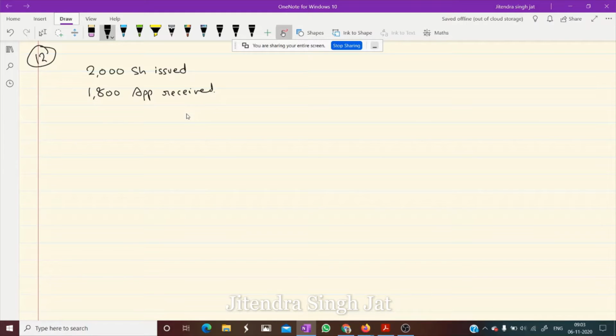In this condition, company cannot sell more than 1,800 because only 1,800 applications were received. So company can sell only 1,800 shares. Maybe company has issued 2,000, but applications received to purchase the share are only 1,800. This condition is known as under subscription.